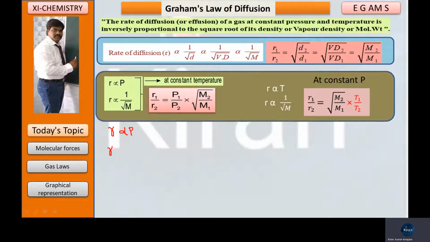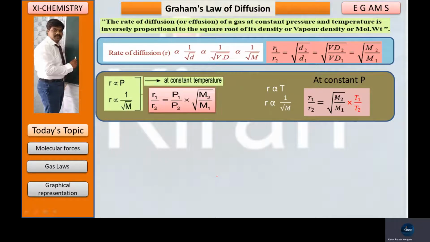As per the definition, rate of diffusion of a gas is inversely proportional to root M. Based on these two equations, R is equal to P into 1 by root M. Therefore, in case of two gases, R1 by R2 is equal to P1 by P2 into the same under root of M2 by M1.